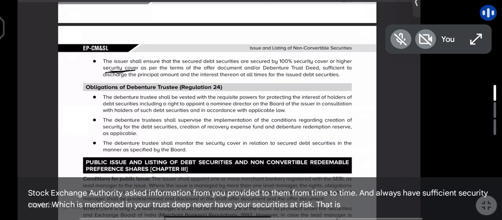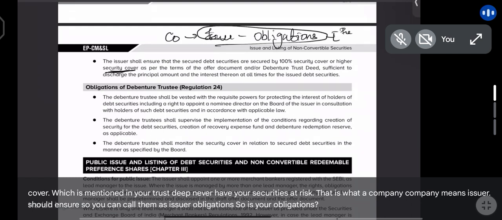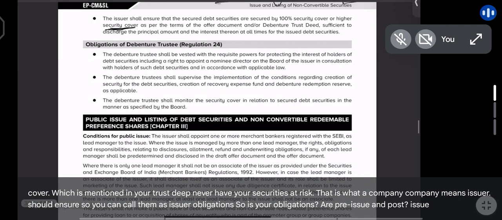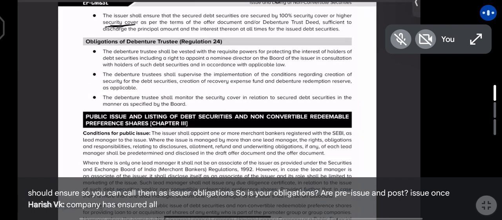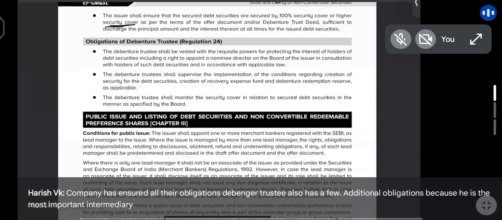That is what a company means issuer should ensure. So you can call them as issuer obligations. So issuer obligations are pre-issue and post-issue. Once company has ensured all their obligations, debenture trustee also has a few additional obligations because he is the most important intermediary for this chapter.